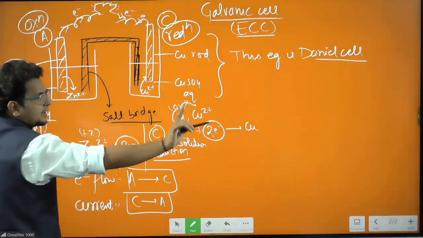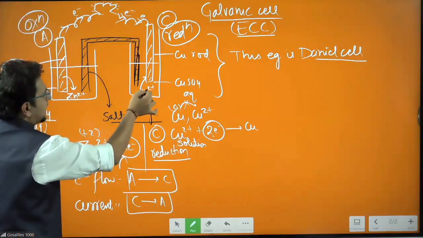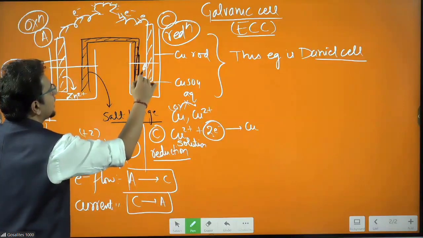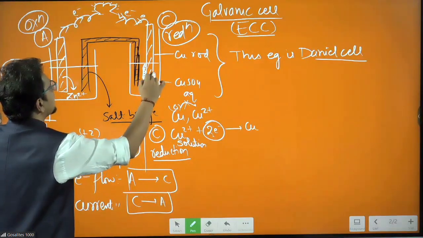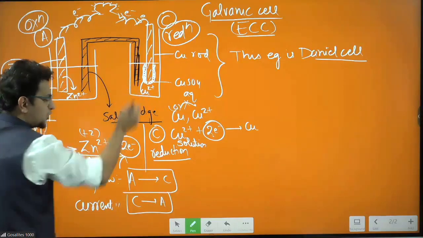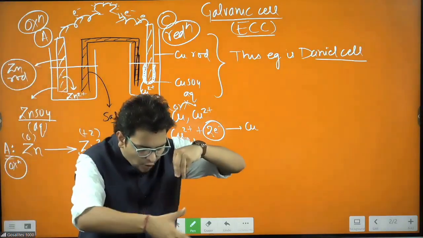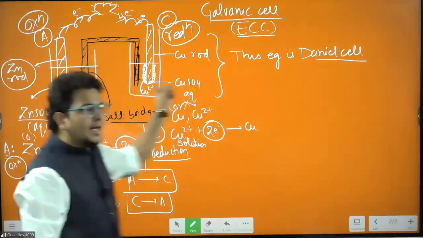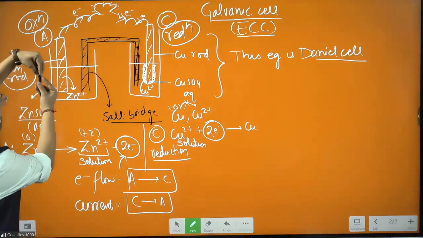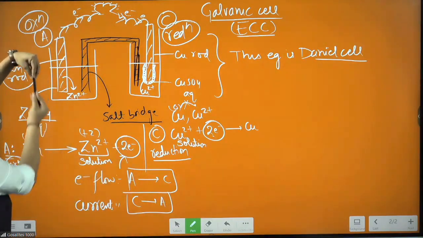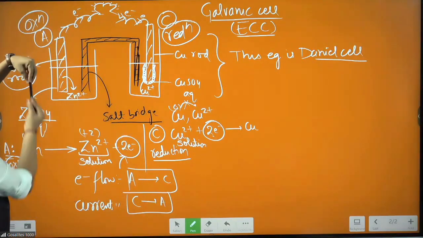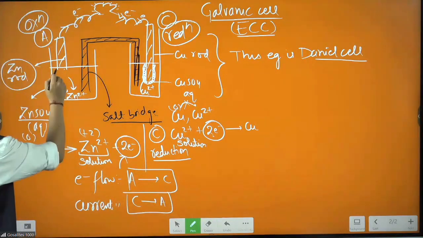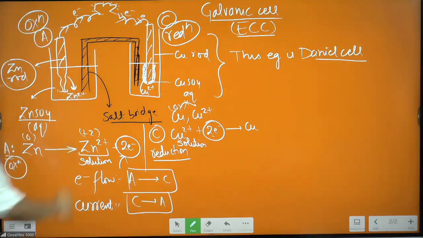Listen, I will not repeat again and again. Copper 2 plus will take electron, become copper, and more copper will deposit here, because this rod is sucking the copper 2 plus from the solution in the form of copper. Getting it? Here Zn is becoming Zn2 plus and going into the solution. So this rod will become thinner and thinner and thinner.